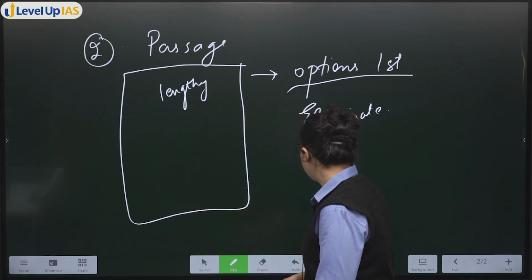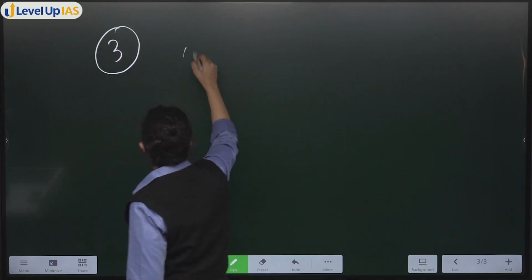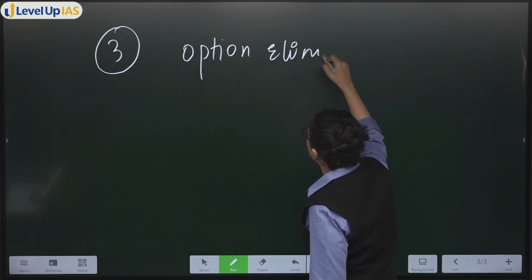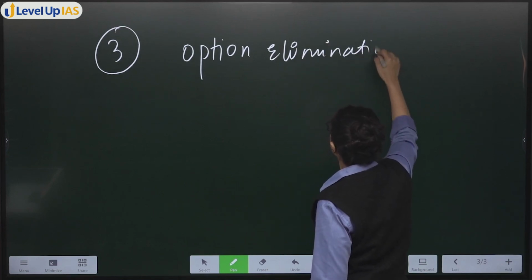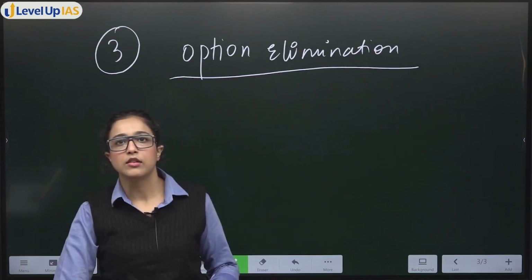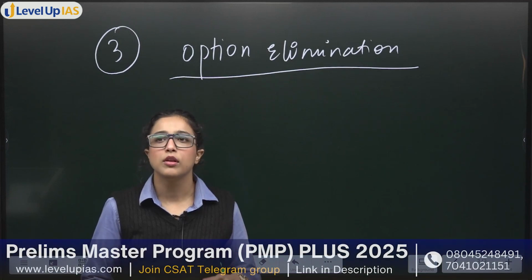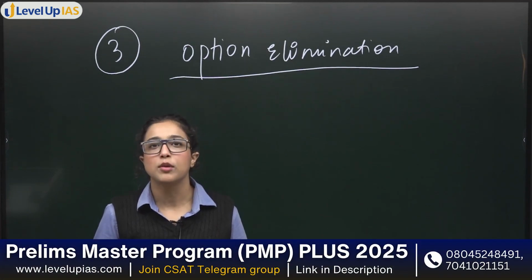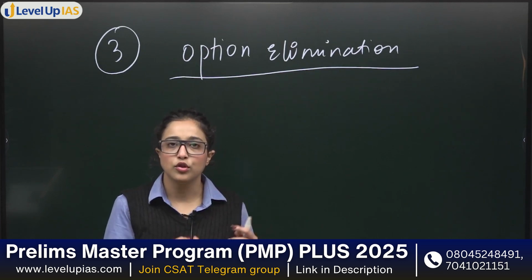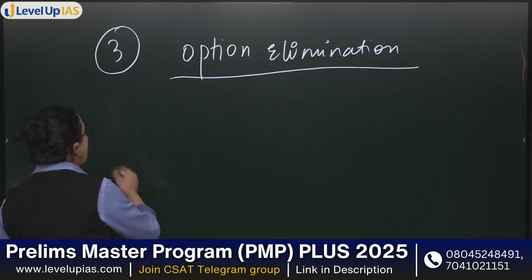Then the next thing was, yes, mostly you could do your questions using option elimination, even though the correct answer, sometimes, was not that approachable to me. While reading the answer I was thinking, okay, maybe this is not the most appropriate answer, but when you read the options you eliminate the other options, so you know that yes, this is the only one left, so this will be the answer, right? Option elimination.